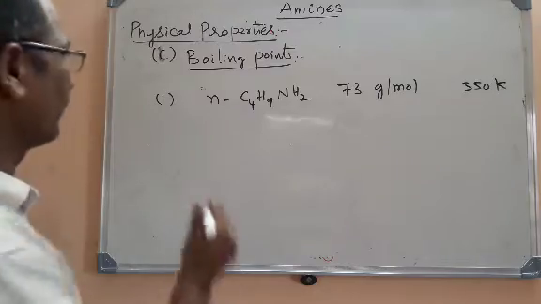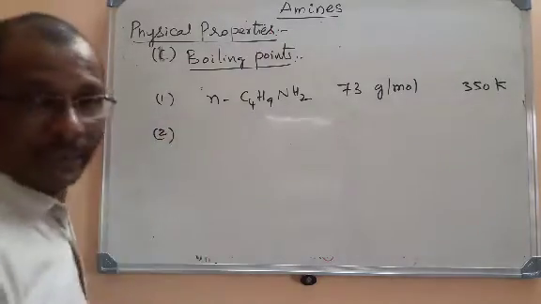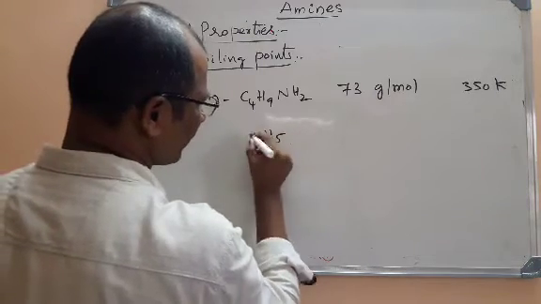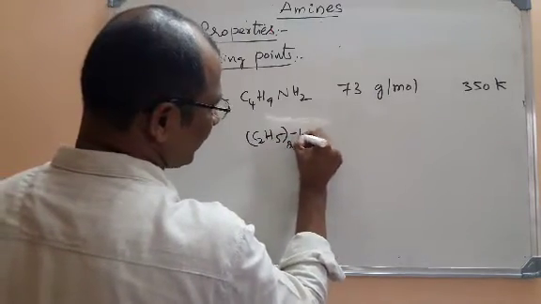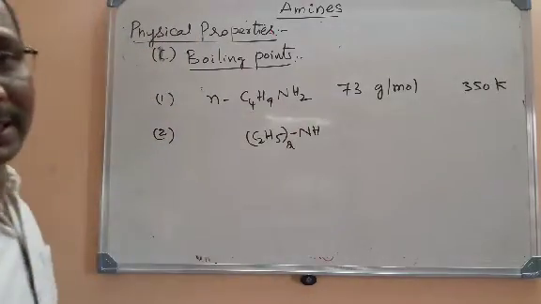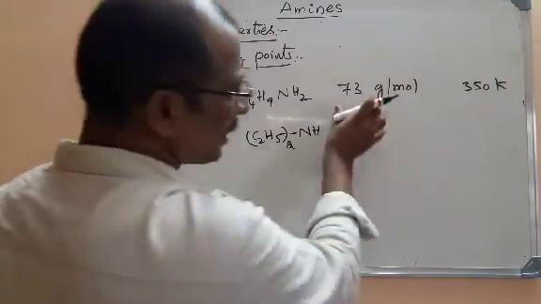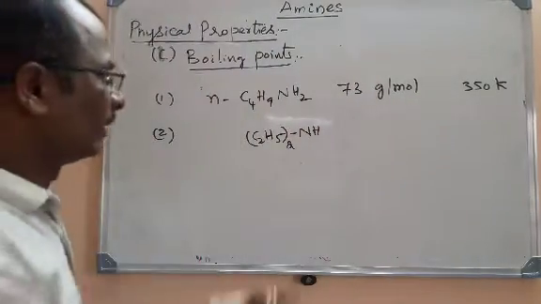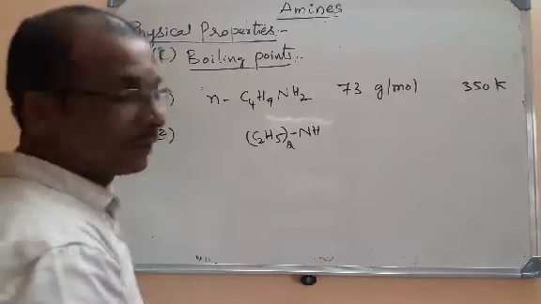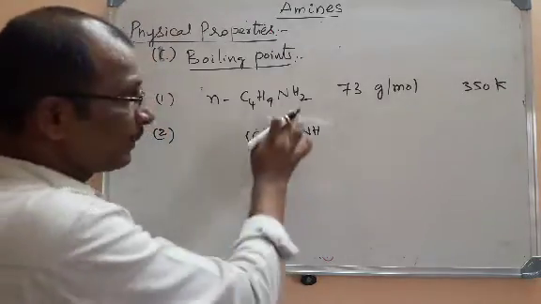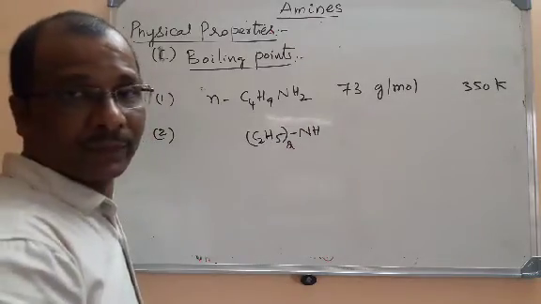Now I will go for the second one. I am taking one more amine here. For example, I will take (C2H5)2NH. Here I have taken a primary amine that has NH2 functional group, whose molar mass is 73 grams and boiling point is found to be 350 Kelvin. Now I am taking a secondary amine. Of the same molecular formula, these are isomers, functional isomers. Primary amine is a functional isomer to the secondary amine.